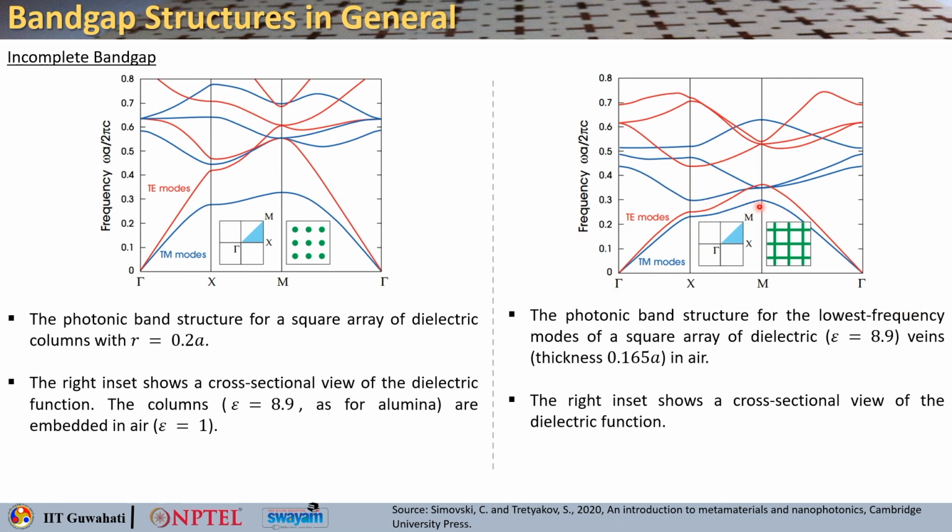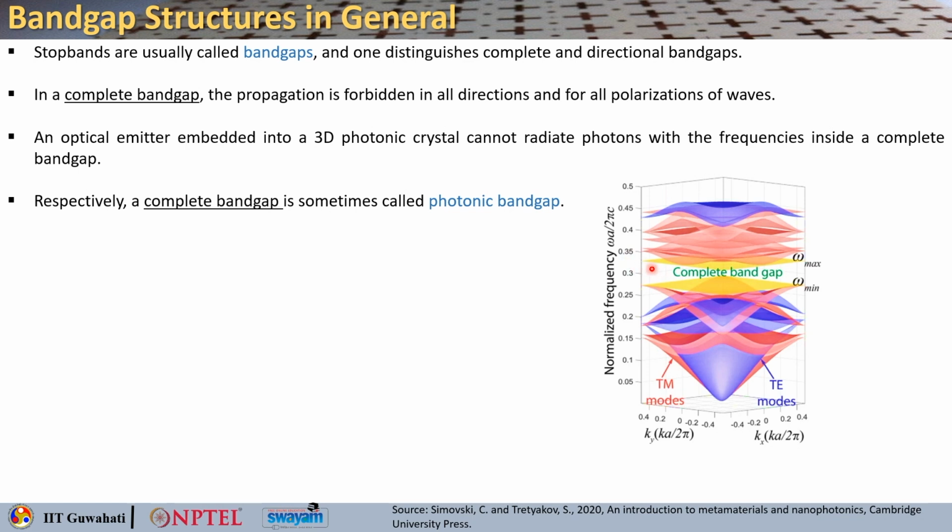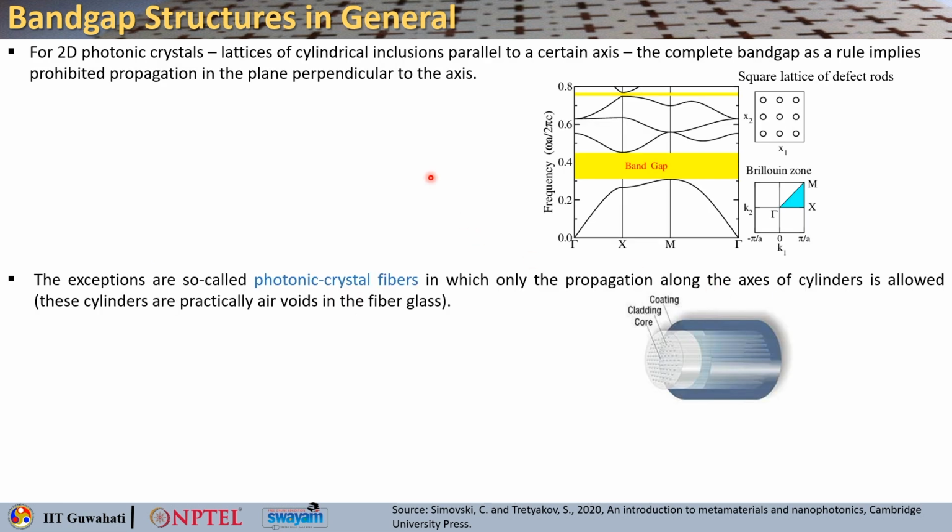What you see here is a band gap opening for TM modes, and there is a band gap for TE modes as well in this case, but they do not fall within the same frequency band. So, it is not a complete band gap, whereas here you can see that they overlap for TM and TE for all the directions and the same frequency, so you get a complete band gap. That is the difference between a complete band gap and a directional or incomplete band gap, right.